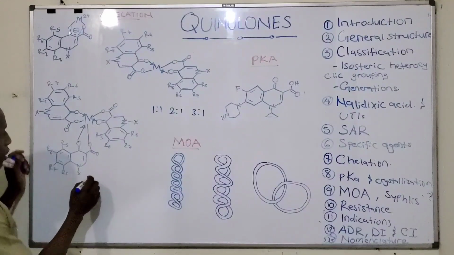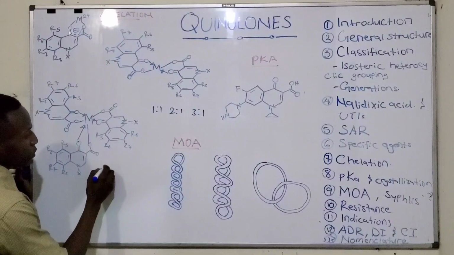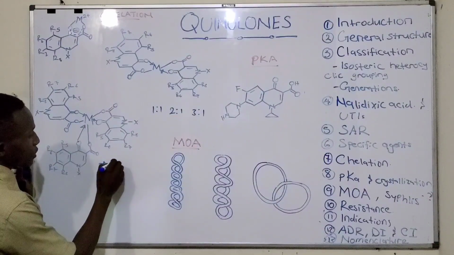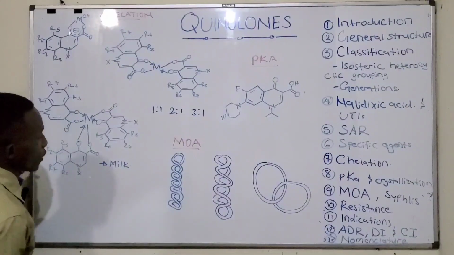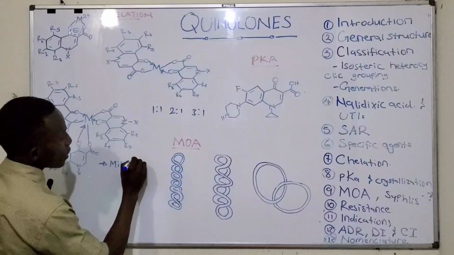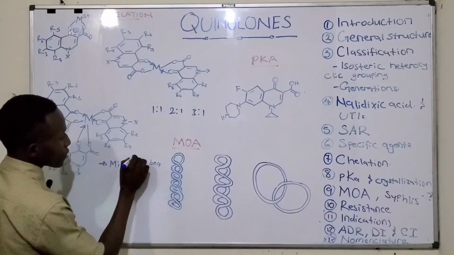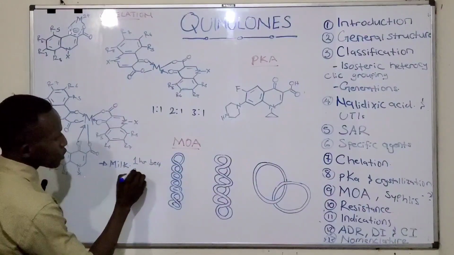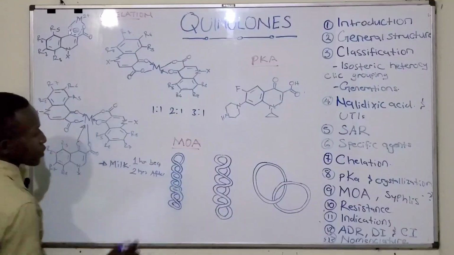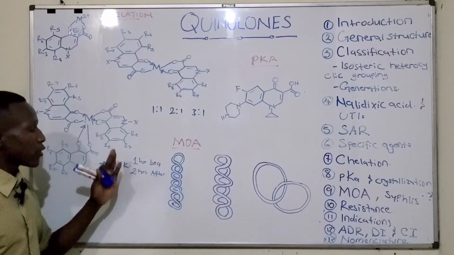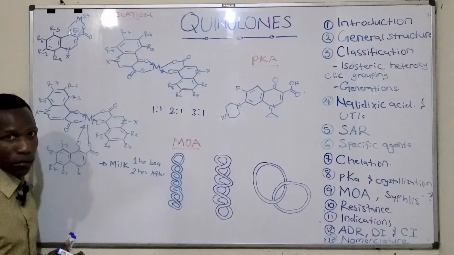Therefore, these drugs are contraindicated in case of oral formulation. They are contraindicated with milk. So they are not given with milk at the same time. If someone is taking milk, it's either 1 hour before taking that drug, or 2 hours after. So the person can take the drug, then 2 hours lapse, then he takes the milk.